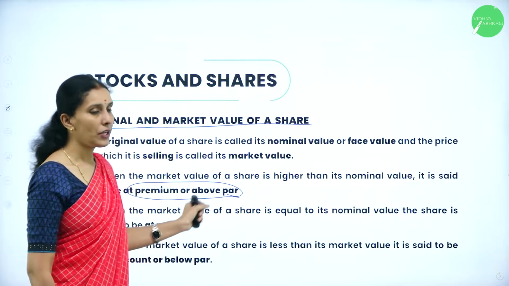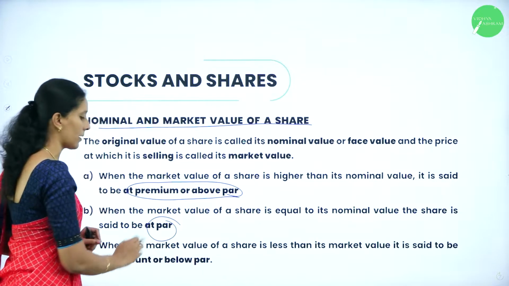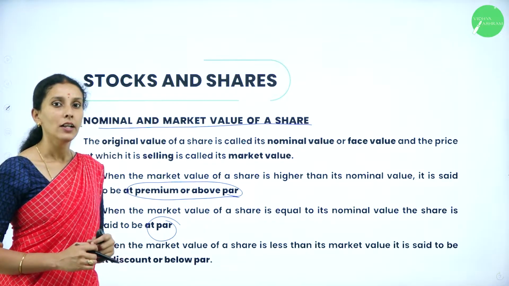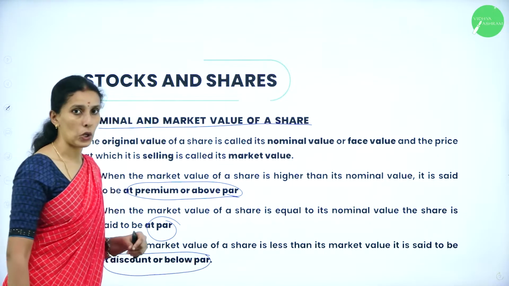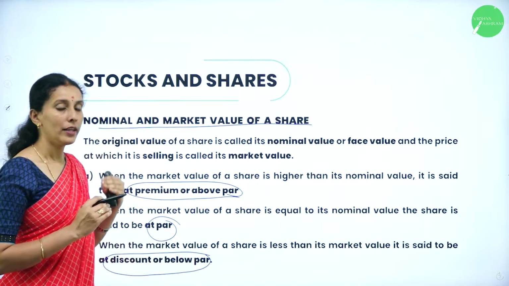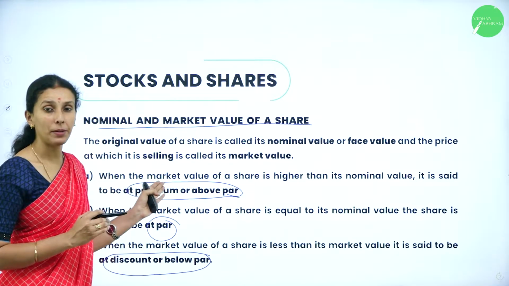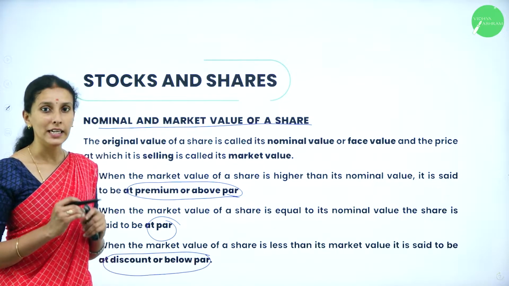When the market value is equal to the nominal value, it is said to be at par. When the market value of a share is less than the nominal value, it is said to be at discount or below par. So when they are equal, it is said to be at par. When market value is greater than the nominal value, it is said to be at premium. If it is less than the nominal value, it is called discount.